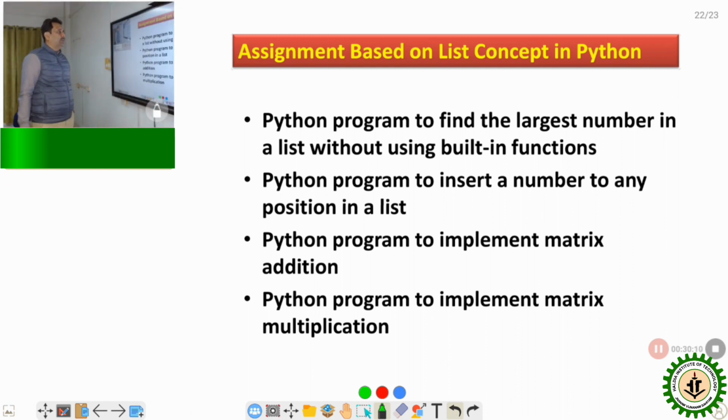Next is a Python program to insert a number at any position in a list. Next is a Python program to implement matrix addition. In C++, matrix addition, subtraction and multiplication are more complicated. But using Python, in just 3 or 4 lines we can complete this program. And similarly, a Python program to implement matrix multiplication. This is the assignment based on Python programming.